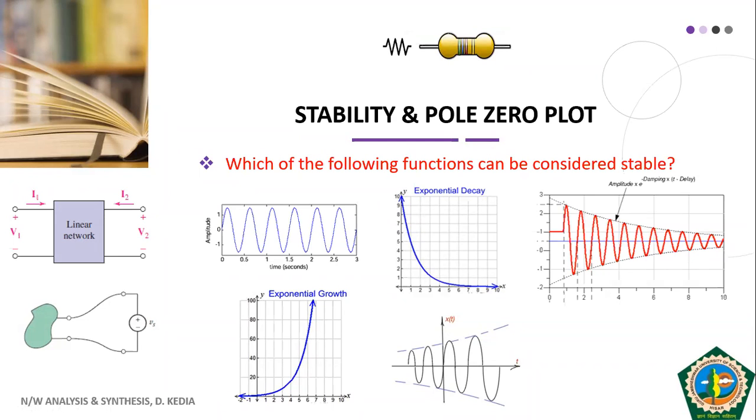We call a system stable if it gives stable output corresponding to a stable input, or in other words, if my input is bounded, then my output should also be bounded. So in short, we call such systems BIBO, that means bounded input and bounded output.